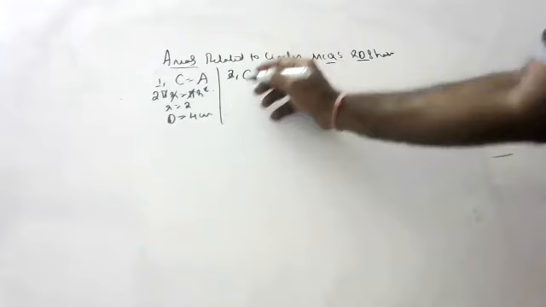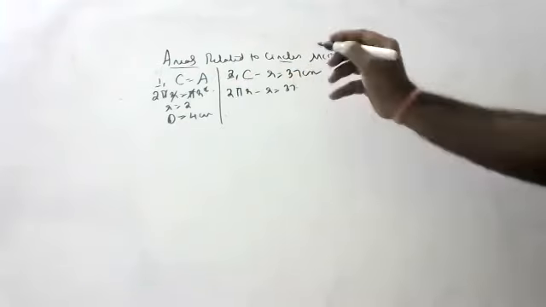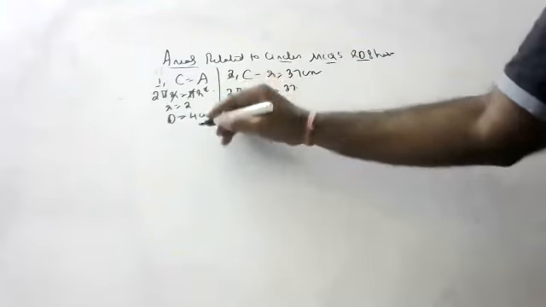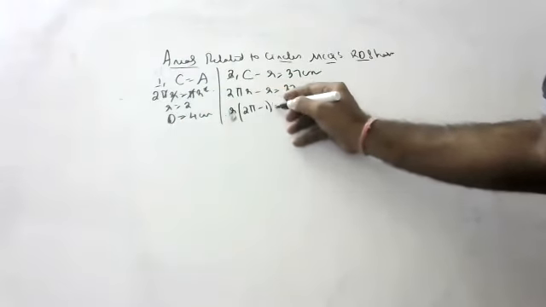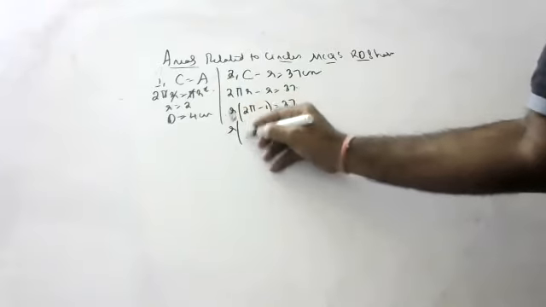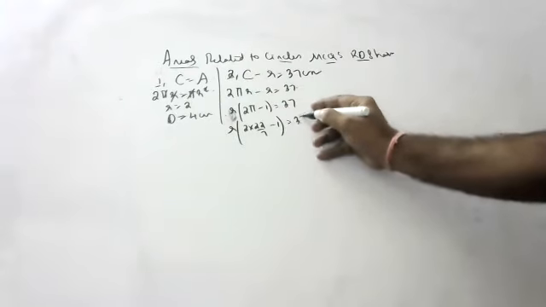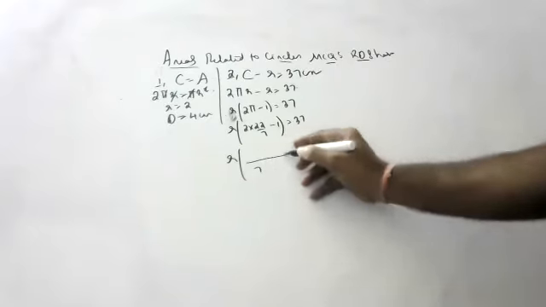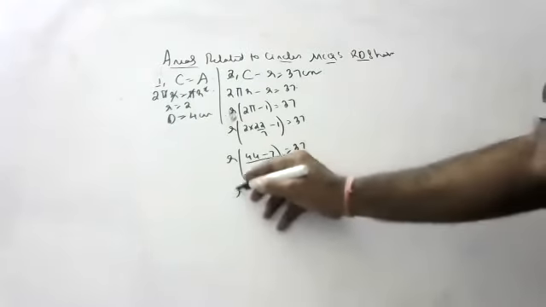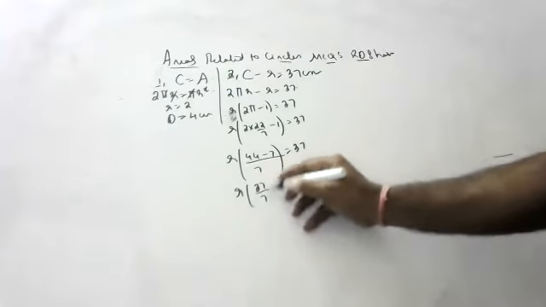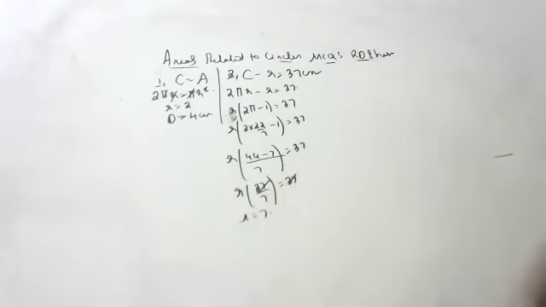Yeah, children. What is circumference, children? 2 pi r minus r is equal to 37. Okay, what will we take common, children? r. If we take r common, r(2 pi minus 1) is equal to 37. So r into (2 into 22 by 7 minus 1) is equal to 37. So r into (44 minus 7 by 7) is equal to 37. Okay, children, r into 37 by 7 is equal to 37. 37 cancel. Radius is 7.